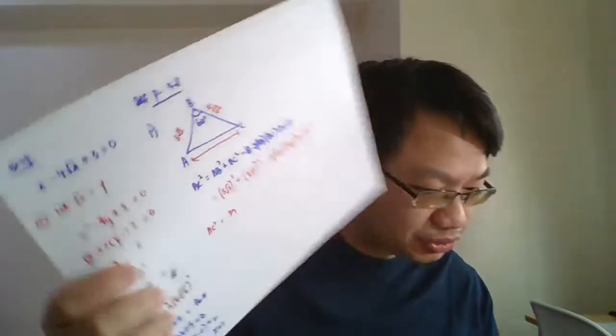Alright, bila tekan calculator, berapa ni? Okay, korang akan dapat AC squared sama dengan 39. Okay guys, this is the answer we are supposed to get.